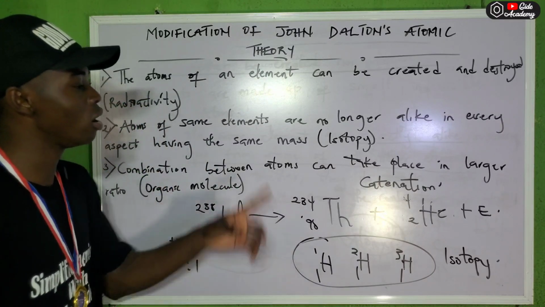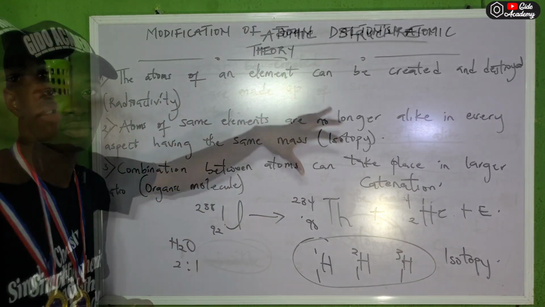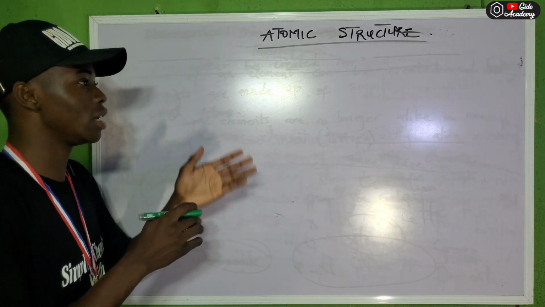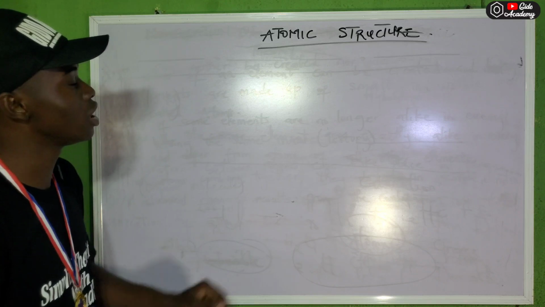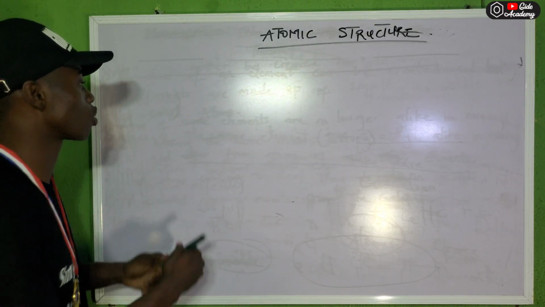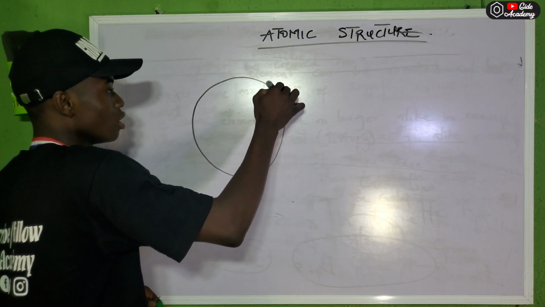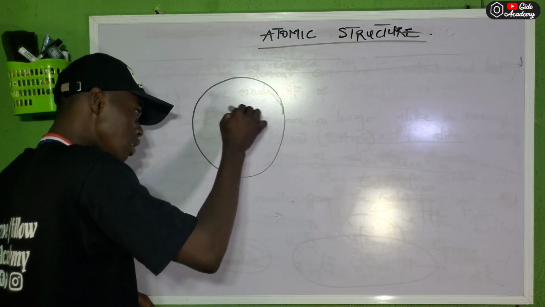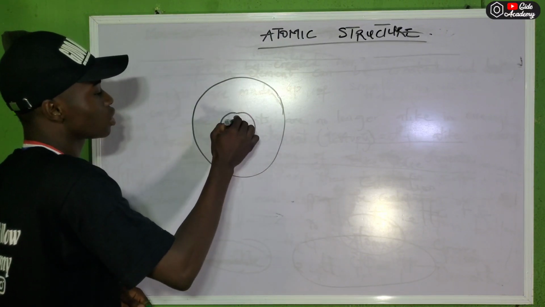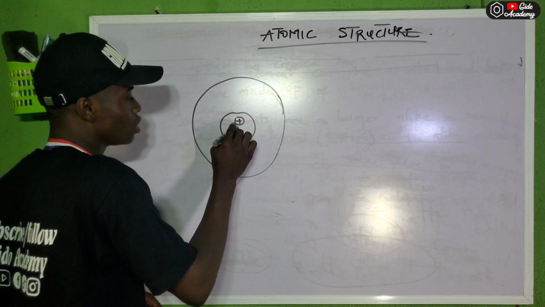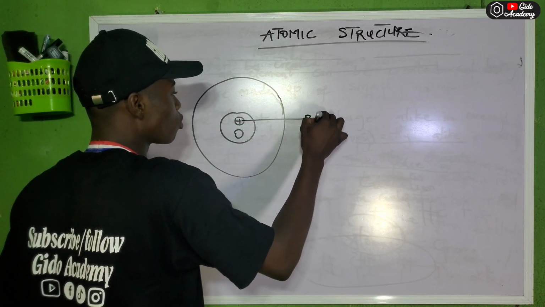I've talked about Dalton's atomic theory, and the modification of Dalton's atomic theory. So now let's talk about the atomic structure. What does an atom look like? This is a shell, this is the nucleus. The nucleus consists of two particles. One of them is charged while the other is not. The one that is charged is called the proton.